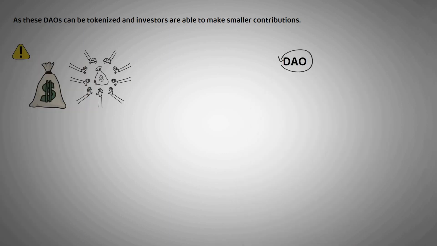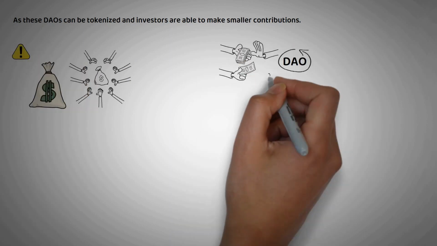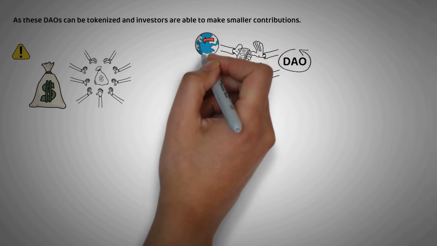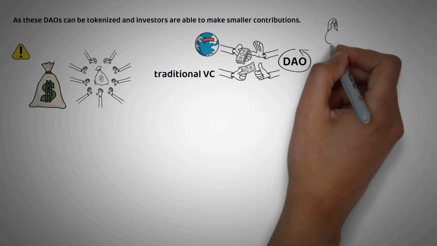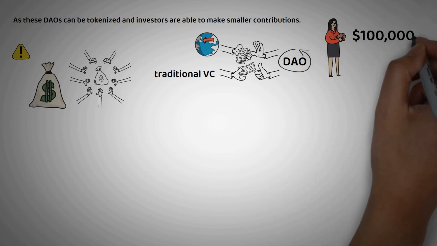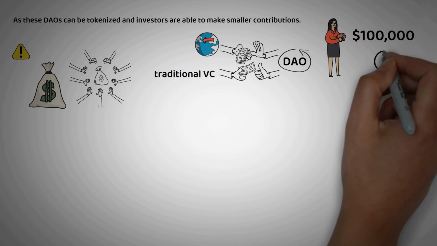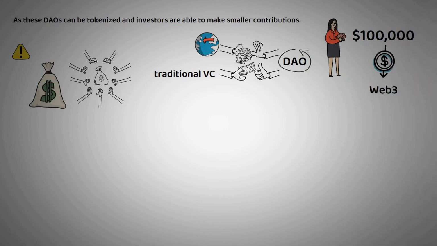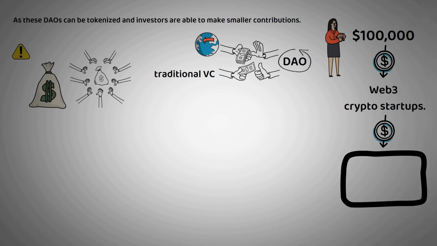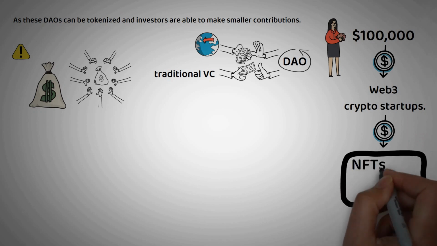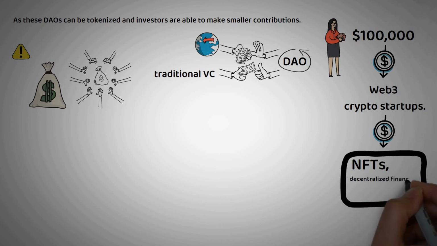Also, DAOs are more open to receiving investments from across the globe than traditional venture capital. Imagine an accredited retail investor with $100,000 who wants exposure to a subclass of Web3 and crypto startups. The investor can find an investment DAO focused on NFTs, decentralized finance, layer 1 cryptocurrencies, and so on, to spread their investment across all these different DAOs.